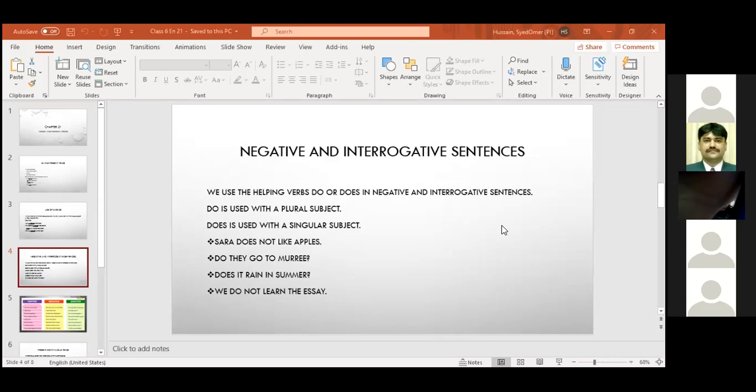Okay, Momin? No did. It is not past tense. In present tense, we are going to use do and does. Inshallah, in our next class, there will be an oral test. So please revise all these things.